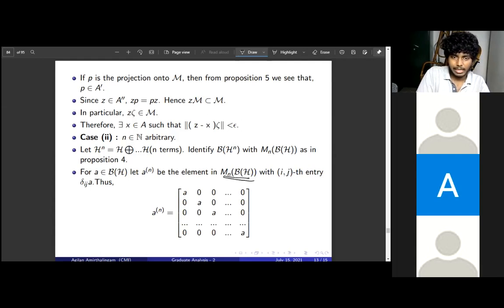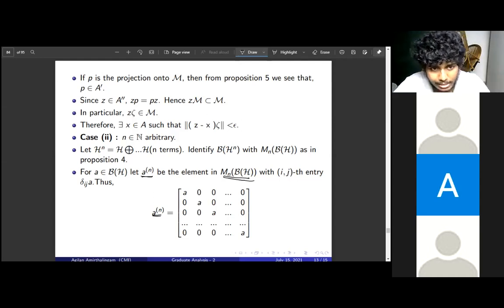So this is an operator on H^n. The notation is a^n. This is the diagonal matrix with a in the diagonal entries. Now, why we are doing this is we want to use case n equal to 1 on H^n. We choose one point, that is ζ_1 up to ζ_n, the tuple in H^n, and apply case n equal to 1. For that, we have to have a copy of A inside this, and we want to have a copy of A''. And then apply that.